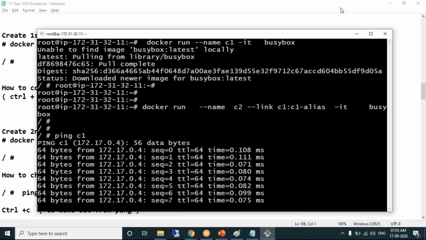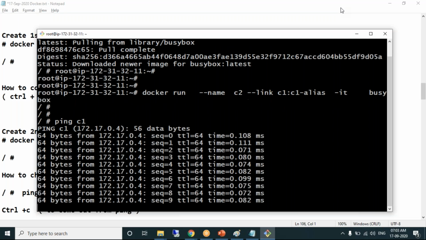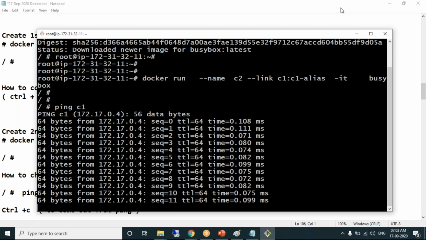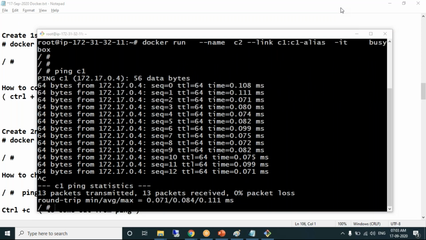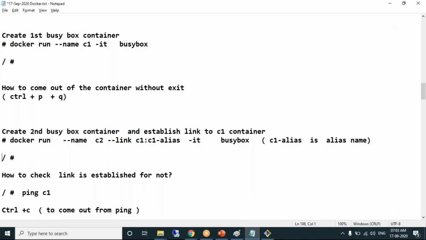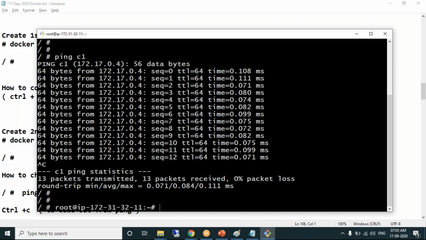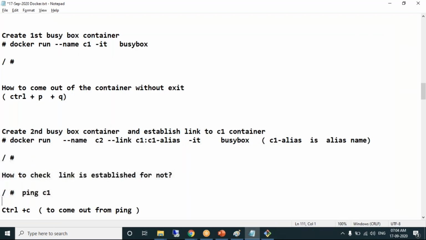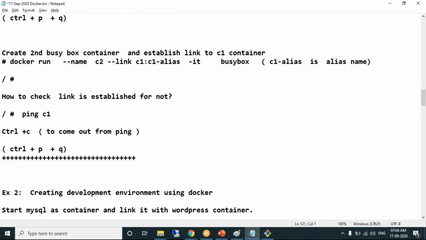Got it, Rajendra? Yes, sir. So we have not only just created a container, we have established links between the containers. Okay. Control PQ to come out of that container back to my Docker host. Clear? Clear about this?